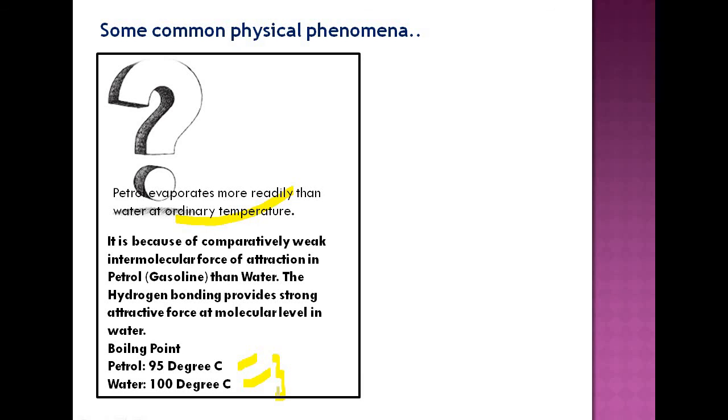But at the molecular level, the intermolecular force of attraction is the major factor that determines the ease with which a particular liquid can be vaporized or evaporated. You have comparatively weak intermolecular forces of attraction in petrol than water, because in water you have the hydrogen bonding that provides a strong attractive force.